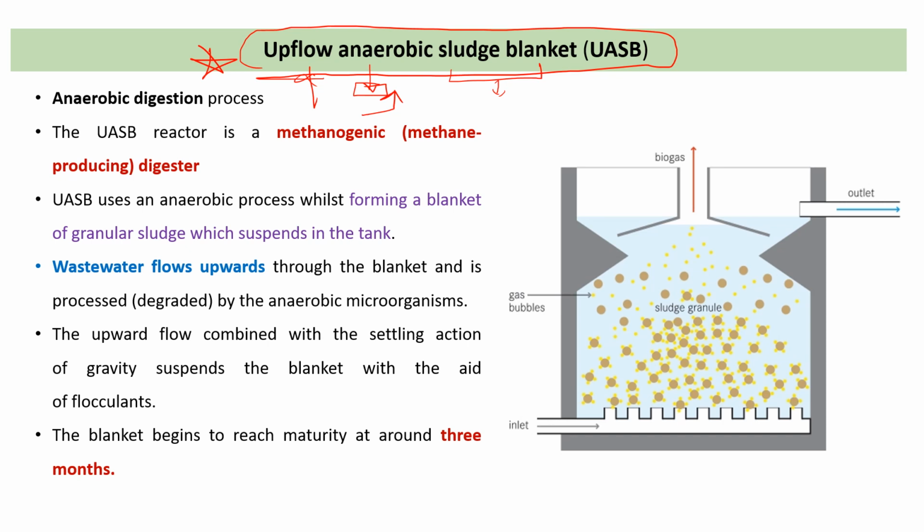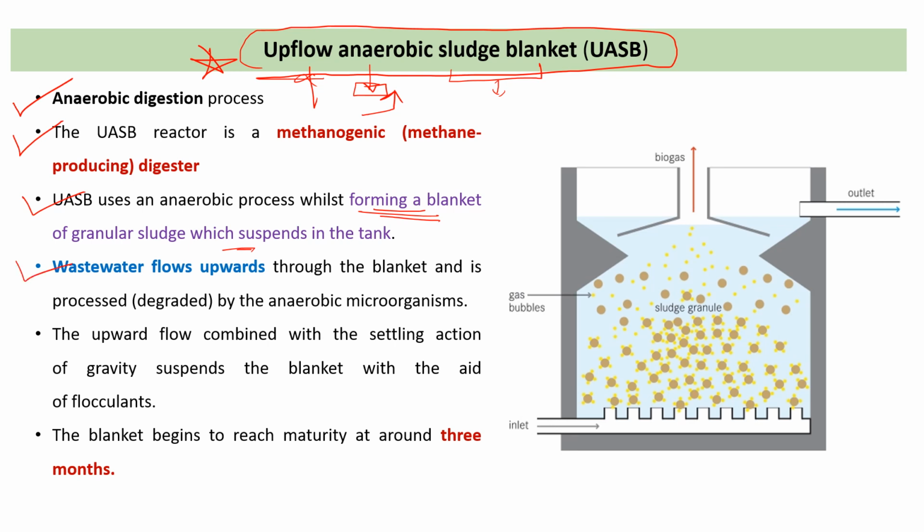So now it is an anaerobic digestion process. This process uses methanogenic bacteria, and the methanogenic bacteria produce methane gas by using the organic matter under the anaerobic condition. Okay, in the UASB process, the sludge forms a blanket which is suspended in the tank.